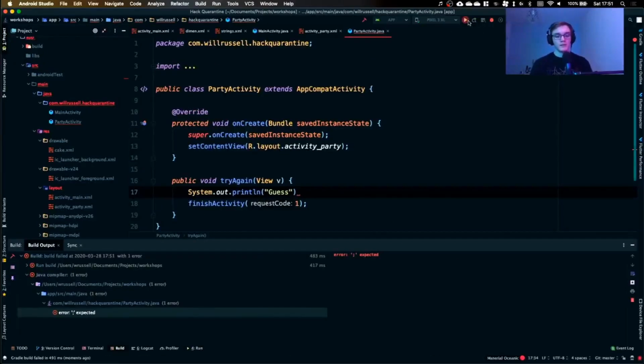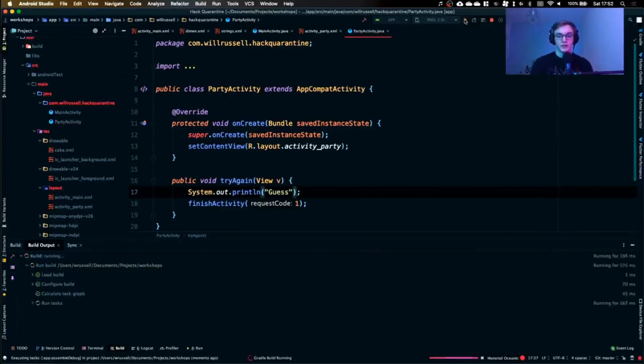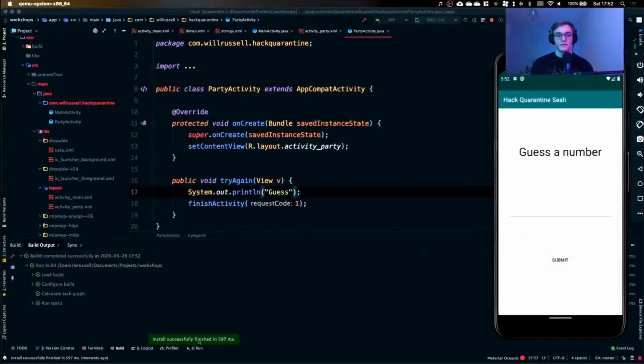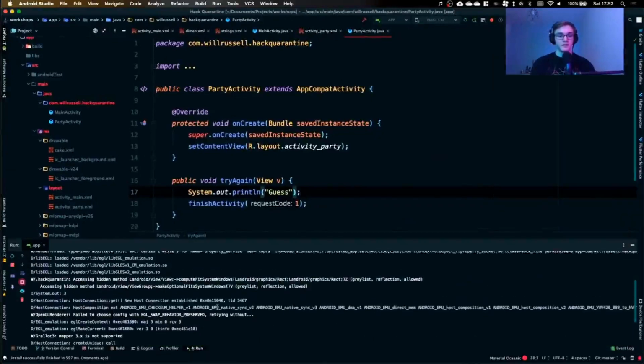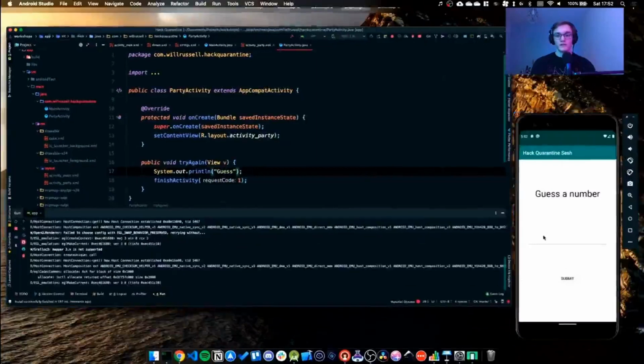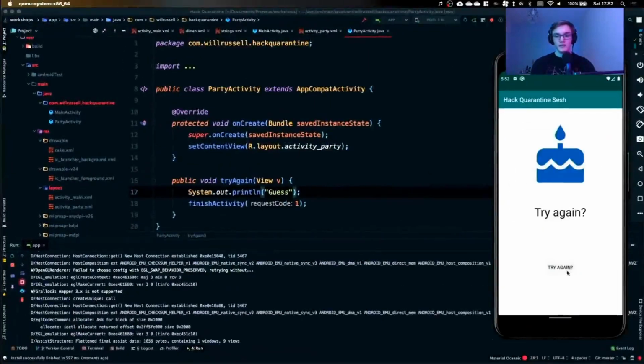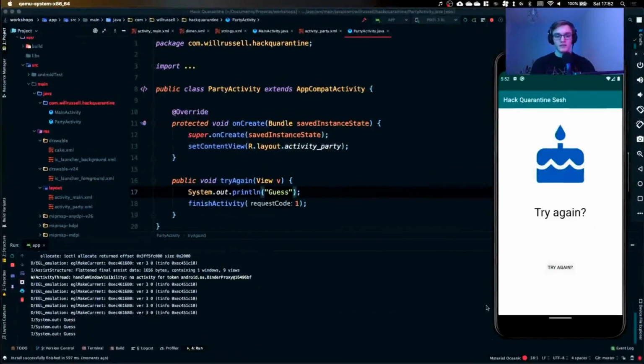We'll completely close the app. Oh, I'm missing a semicolon. You can tell I write too much Python and too much Kotlin. Now, here we go. Ooh, sorry. So, it should have told us the number we're looking for is 3. 3 is our magic number. So if I click submit and try again. It says guess.